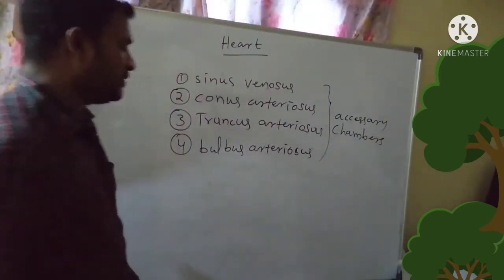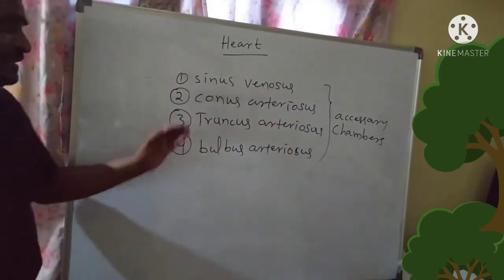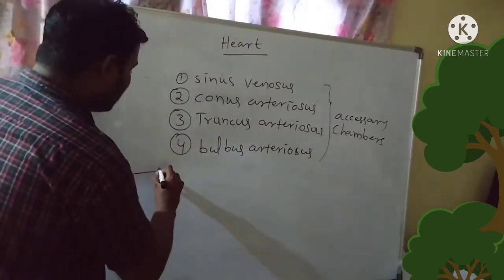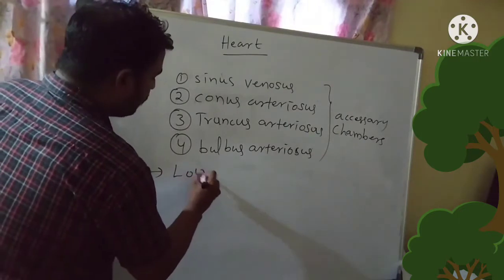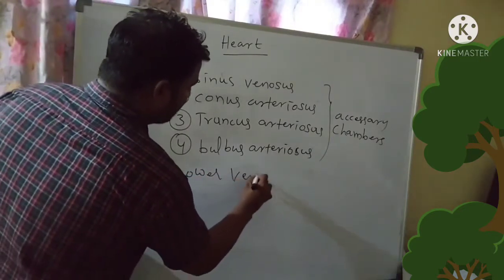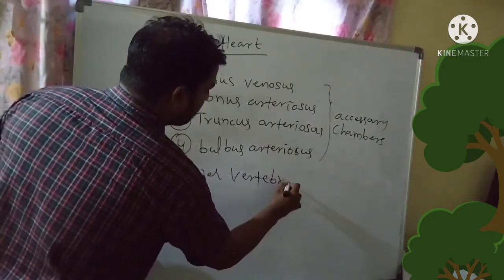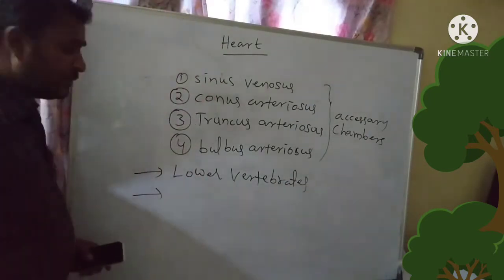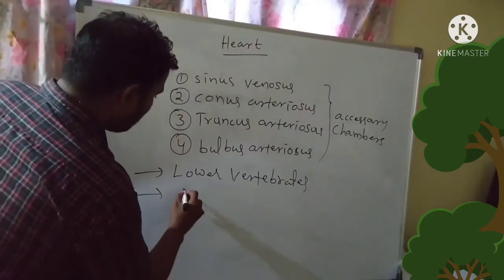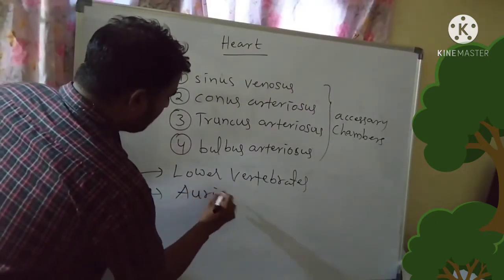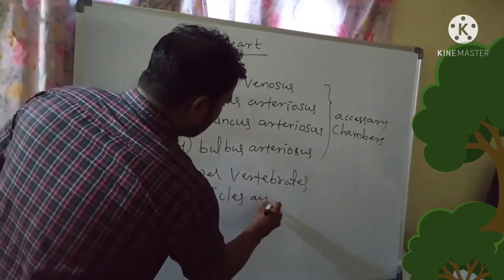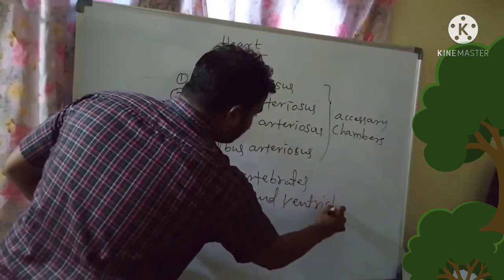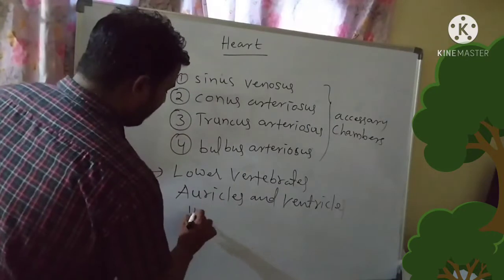But these accessory chambers only exist inside the lower vertebrates. Among the higher vertebrates, we can find auricles and ventricles in the heart.